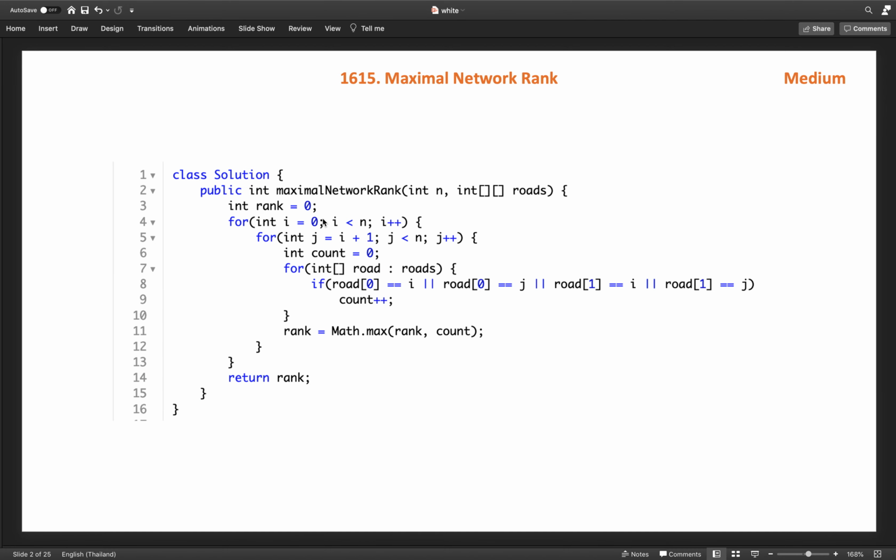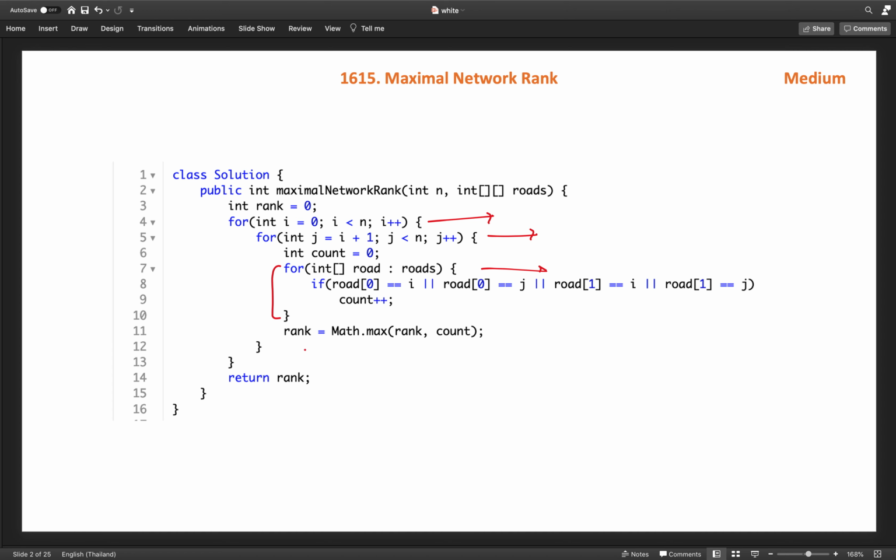So this is the code I implemented. This is the brute force code. Here I am running one for loop for i and another for j, and then iterating over all the roads given in the roads array, checking if the first coordinate of the road or the second coordinate of the road is city i or j, any one of them, then we count plus plus.